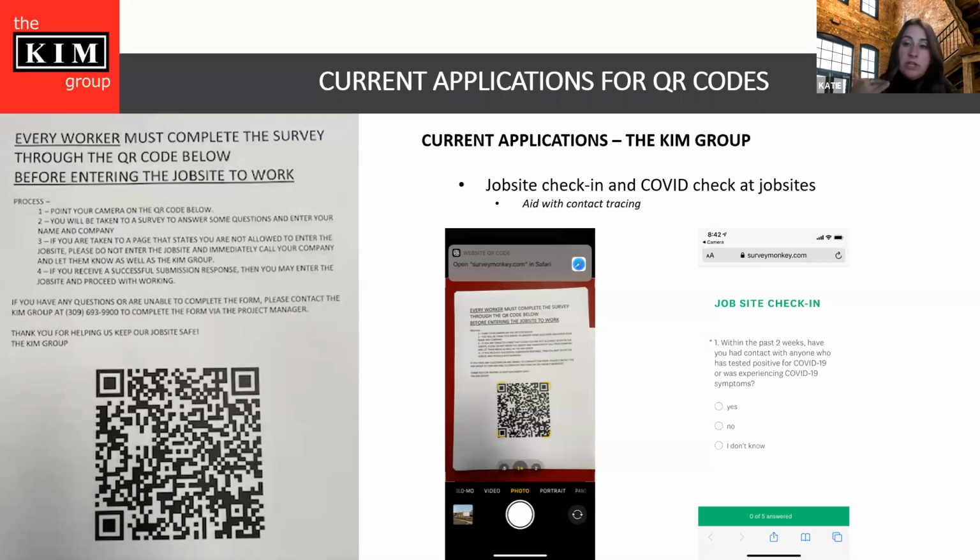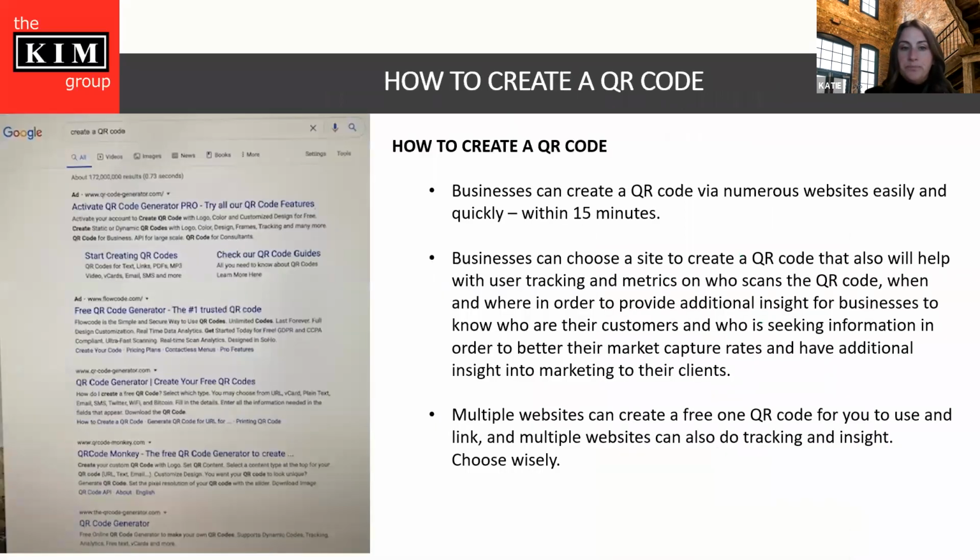You could also offer that your clients or your customers could take this type of a form or sign in. Again, it just kind of goes to where you want to take it with your business. So this is an option that we had on our job site, and we do this daily now to come into the job site, as well as we have tenants in the building. So it's just a way for us to really make sure that we're doing our part to help stop that spread.